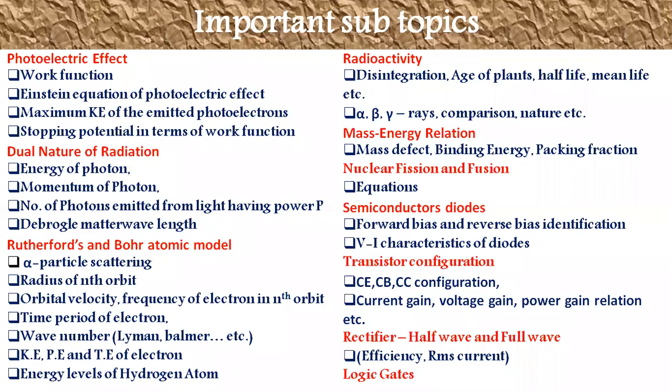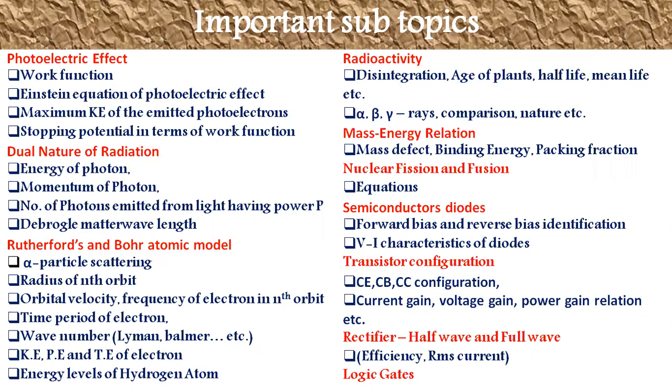Coming to the subtopics, in case of the photoelectric effect, generally they may ask questions relevant to finding the work function, or finding the maximum kinetic energy or stopping potential in terms of work function, etc. Coming to the dual nature of radiation: energy of photon, momentum of photon, number of photons emitted from light having power P, and de Broglie matter wavelength in terms of both the energy as well as potential.